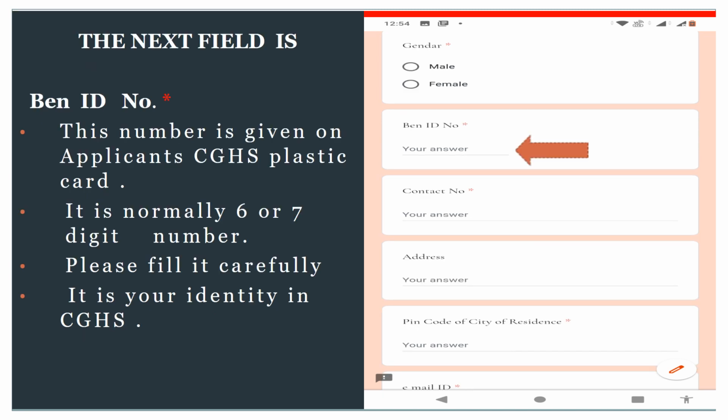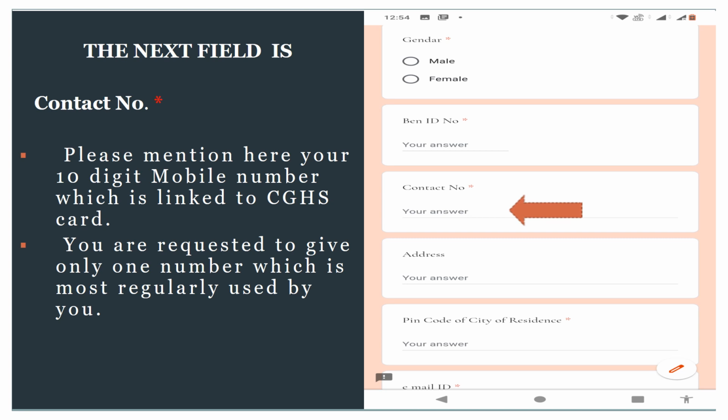The next field is BAN ID number. This number is given on the applicant's CGHS plastic card. It is normally a 6 or 7 digit number. Please fill it carefully. It is your identity in CGHS. The next field is contact number. Please mention here your 10-digit mobile number which is linked to the CGHS card. You are requested to give only one number which is most regularly used by you.